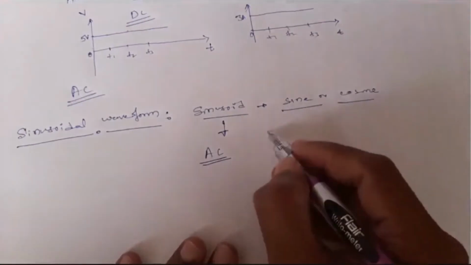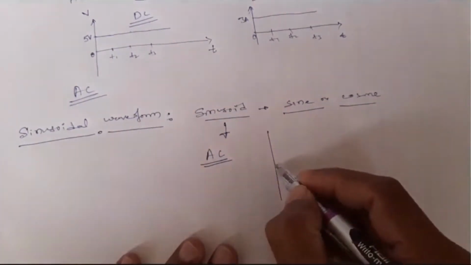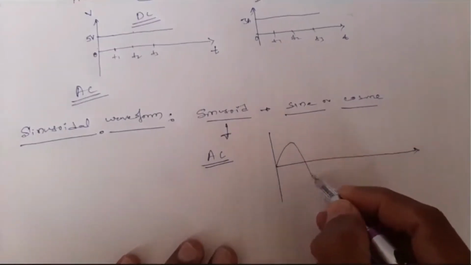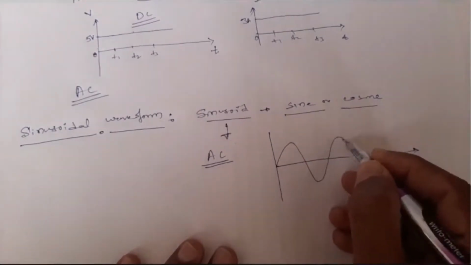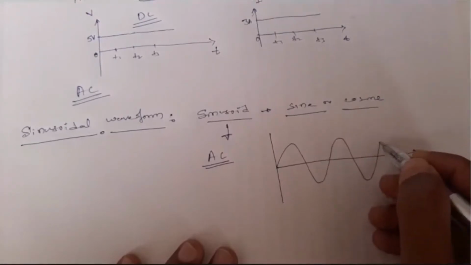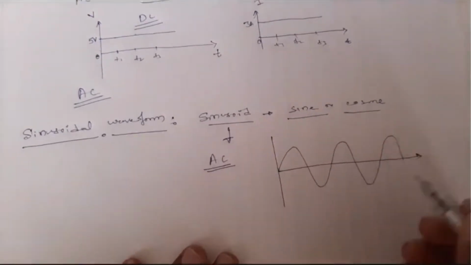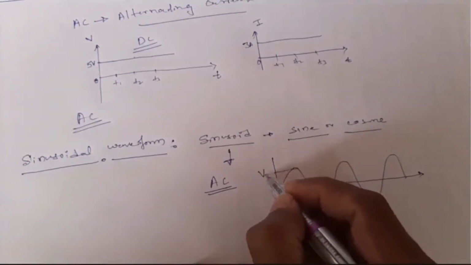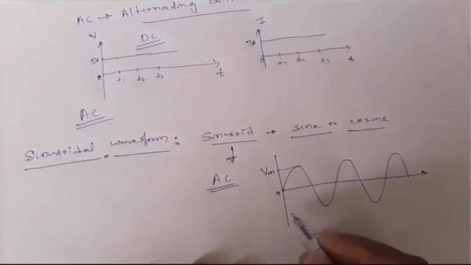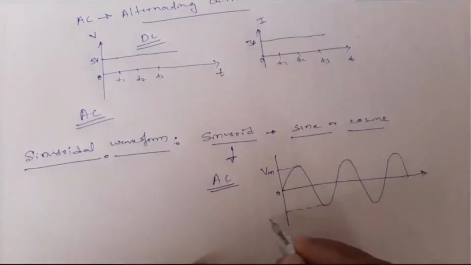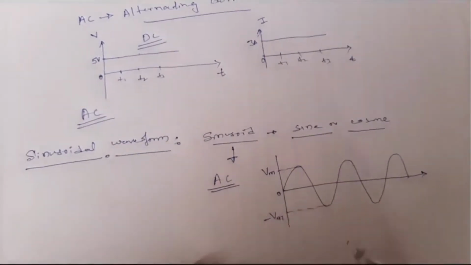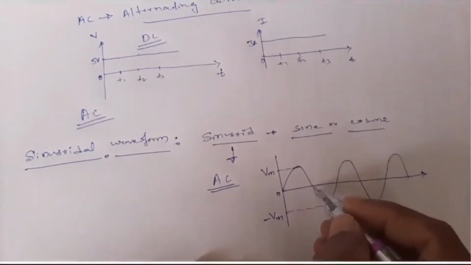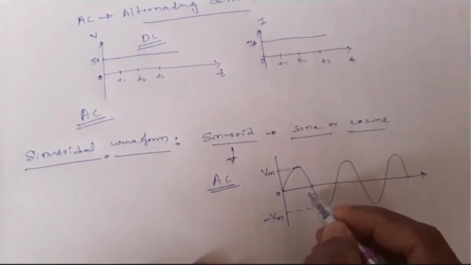Because it's a sine form, I'll represent it here. This will be something like this. At every point of time, its amplitude keeps changing. Let us consider this is the maximum amplitude Vm, and this is the maximum amplitude in the negative, that is minus Vm. This is the peak, and here this is pi.